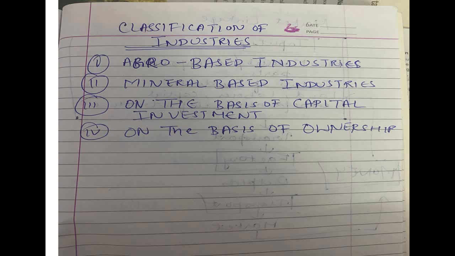Now, the classification of industries. We have talked about what industries are and how you can locate them. But if you look at the market, there is a variety of industries that manufacture products on a daily basis. There are shops that sell vegetables, then shops that sell medicines, then retail shops selling utensils. There are cycles, motors, automobiles, petrol, scooters. These kinds of industries are there.